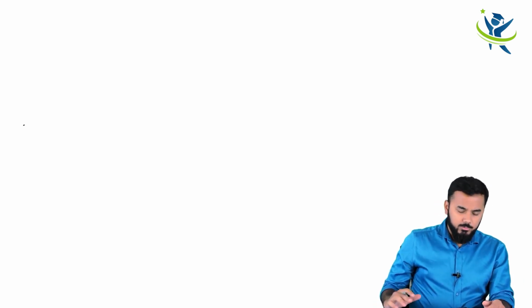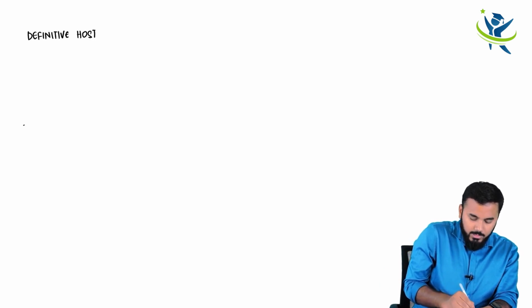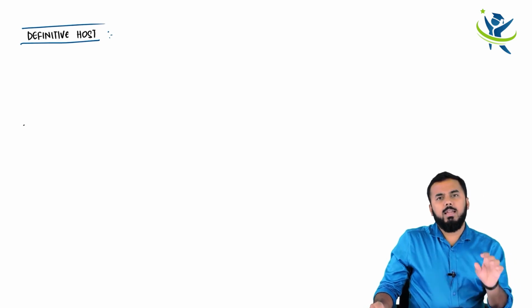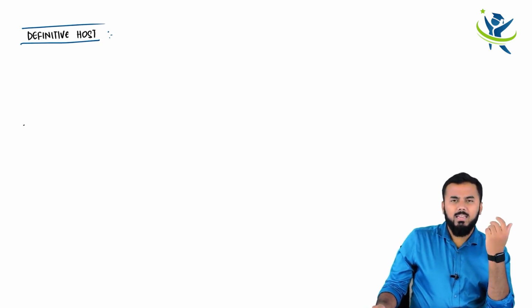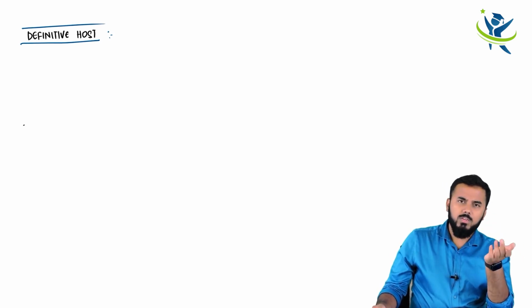Okay. Now, when it comes to definitive host, what is a definitive host? A definitive host is that host, it can be anyone, humans as well. Okay, so definitive hosts most of the time are humans.